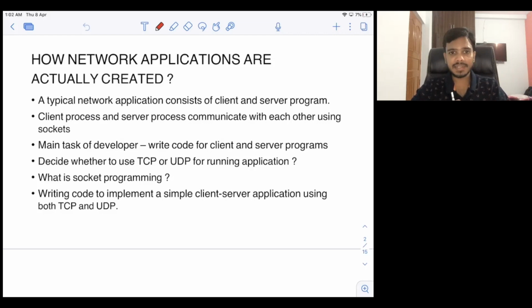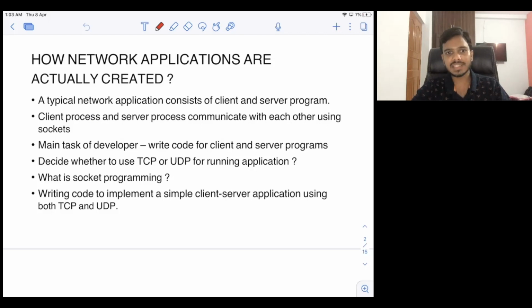A typical network application consists of a client and a server program. I'm telling you typical network applications, not all of them, but most of them consist of a client and a server program. All the applications that we have discussed in the application layer were mostly client and server programs. But there are some applications like BitTorrent that do not follow client and server programming. They follow the peer-to-peer model, so that is a bit different. But most of them do follow the client and server model.